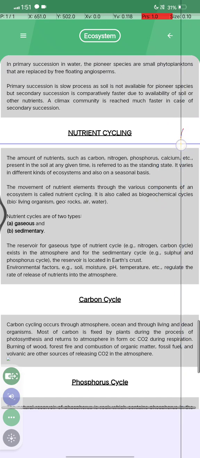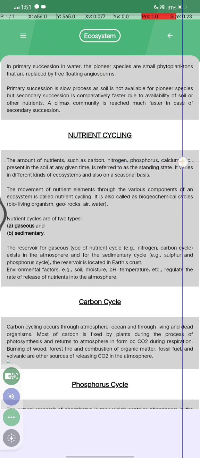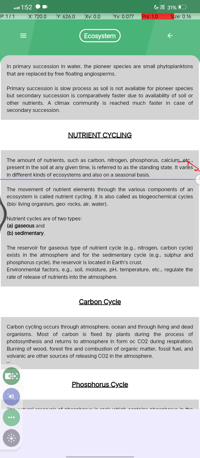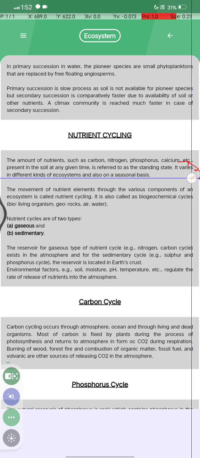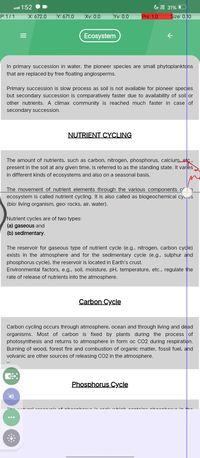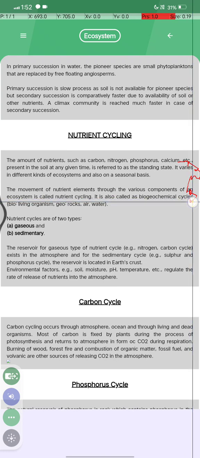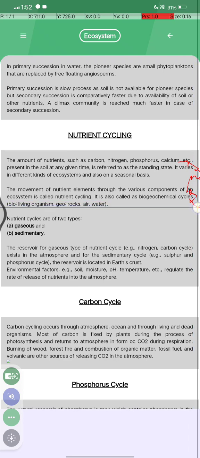अब हमारा न्यूट्रिएंट साइकिलिंग क्या होता है? The amount of nutrients such as carbon, nitrogen, phosphorus, calcium present in the soil at a given time is referred to as the standing state, and it varies in different kinds of ecosystems and also on a seasonal basis. The movement of nutrient elements through the various components of the ecosystem is called nutrient cycle, and it is also called biogeochemical cycle.